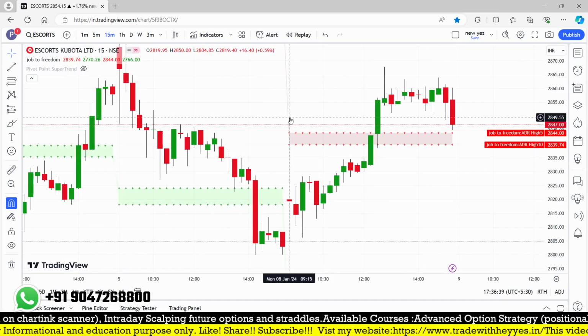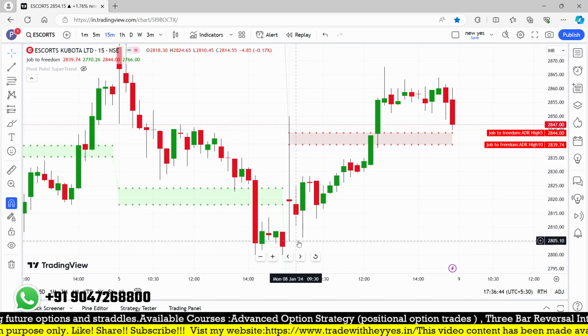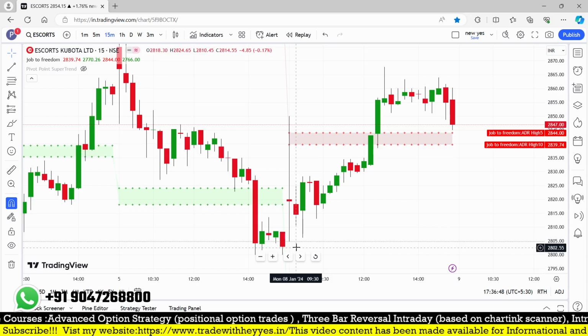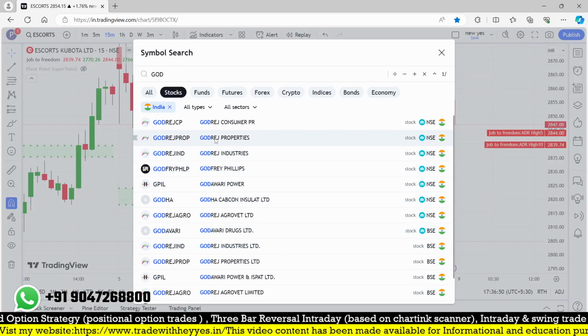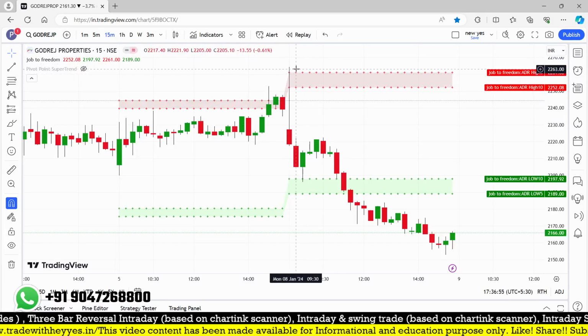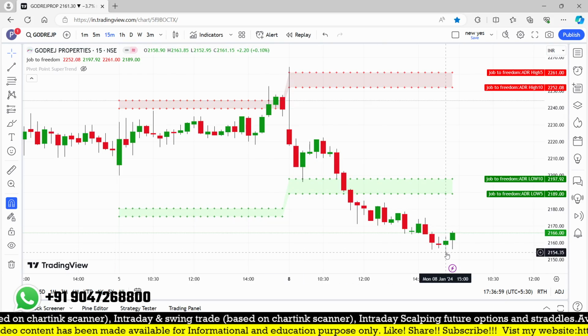The first candle crosses above and is rejected from this higher area, and it came down, and the low was not broken. It finally moves higher, so that's not any problem. And Godrej Properties, that was a great move. Here the wick is above the higher level and it closed at the lower level, and this level is broken and it was giving us such a downside move.